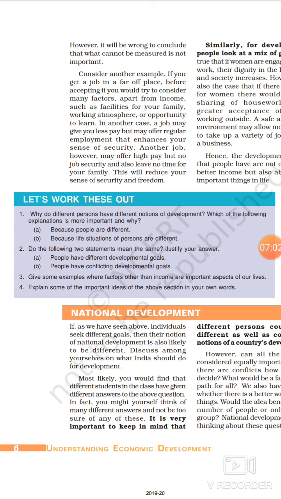Moving on to the next question, it states that explain some of the important ideas of the above section in your own words. What is being discussed? What important idea? The section is about income and the goals of people.